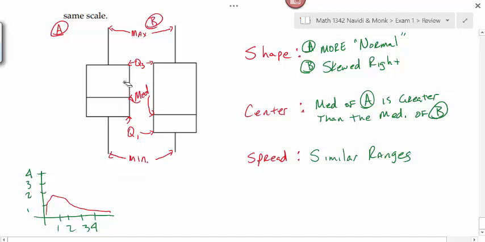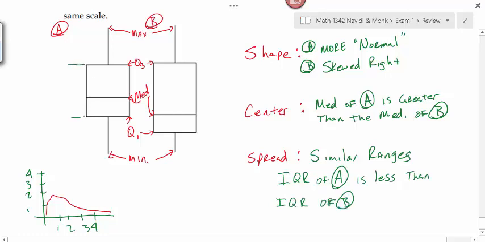But if we look at the interquartile range, because that's a spread as well, we would say that the IQR of A is less than the IQR of B. The distance from here to here is my interquartile range for A, and the distance from here to here is my interquartile range for B. Do you see how the interquartile range for A is much shorter than for B? So even though they both have the same range overall, the middle 50% of the data in B takes up a lot more distance than the middle 50% of A. And that's one way that you could answer this question.